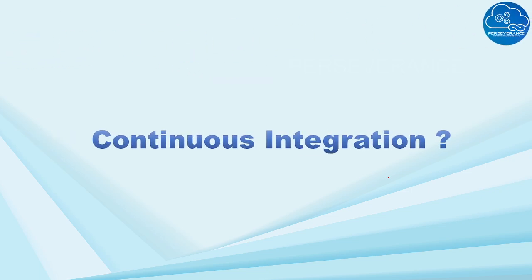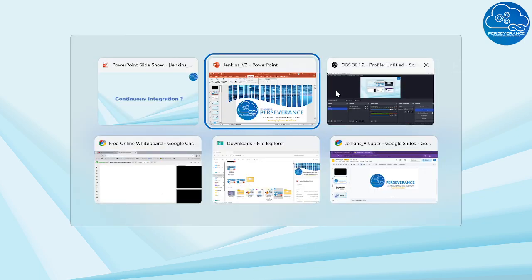So let's understand what is continuous integration firstly. Continuous integration is something where we should discuss the process here. So what is the process?